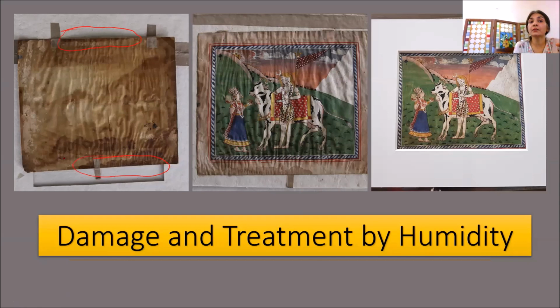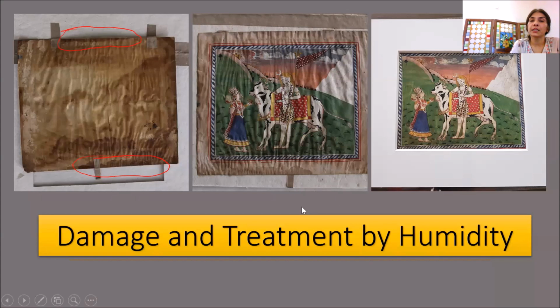So at that area, the paper couldn't expand and contract, and it was expanding and contracting in the rest of the middle area, the central area. So more waviness and distortions were because of that restriction in some of the edges.